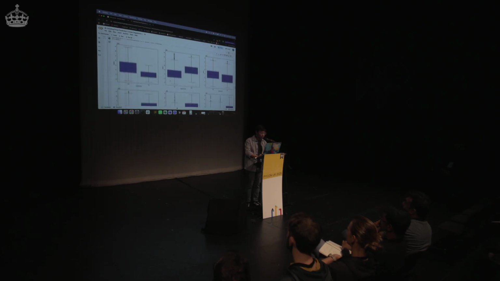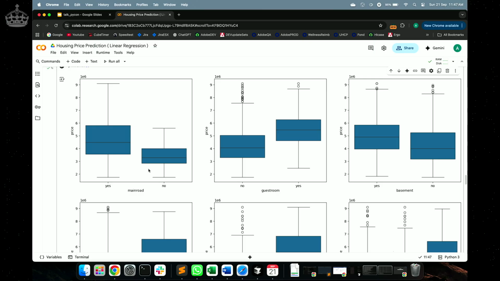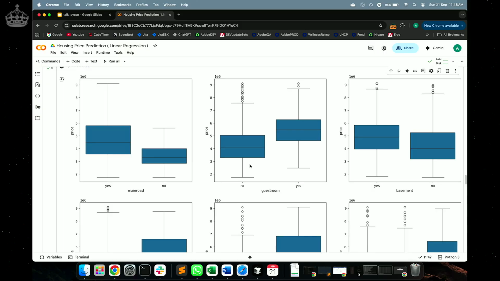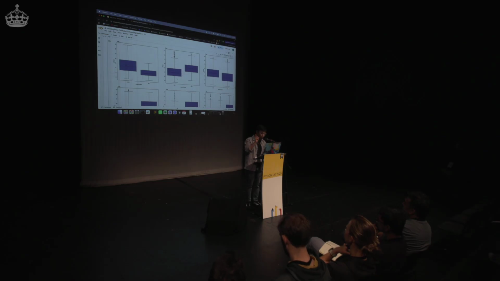So we are going to make a box plot to understand how many categories are there. For example, main road versus price, there are 2 categories, yes and no. Guest room, yes and no. All these can be handled. What we are going to do is, it's a short trick. All the yes values, we're going to assign 1. All the no values, we're going to assign 0. And that's as simple as that.